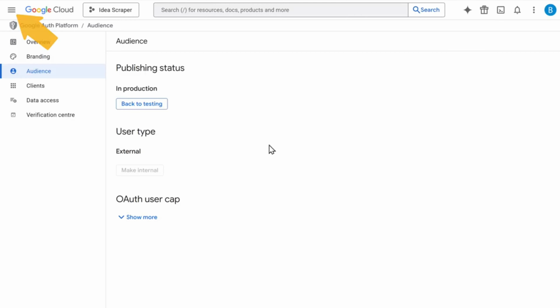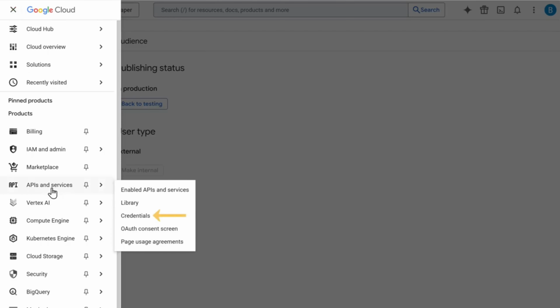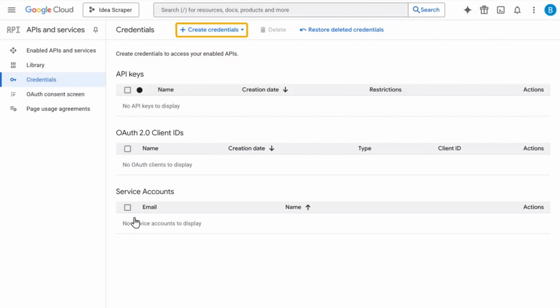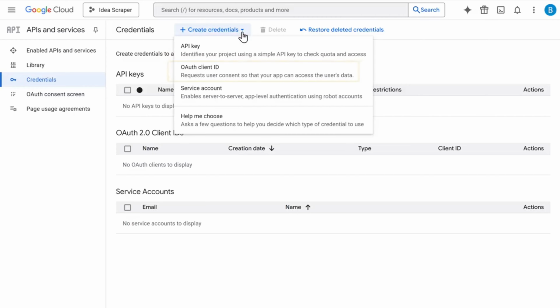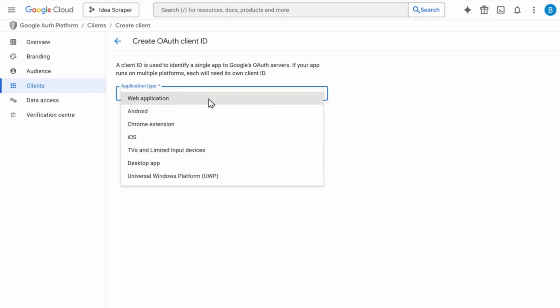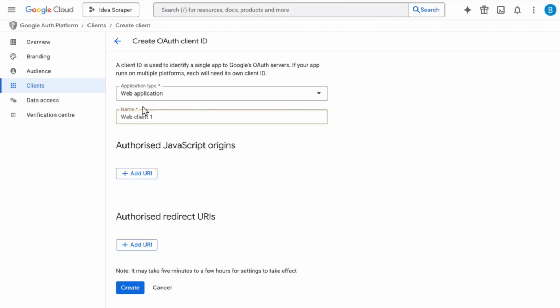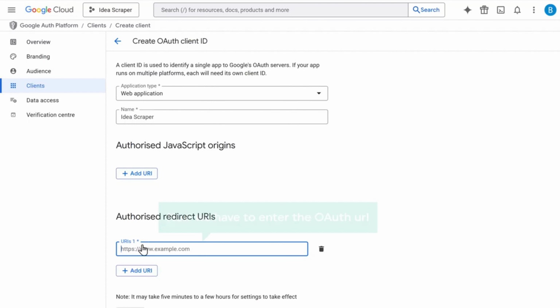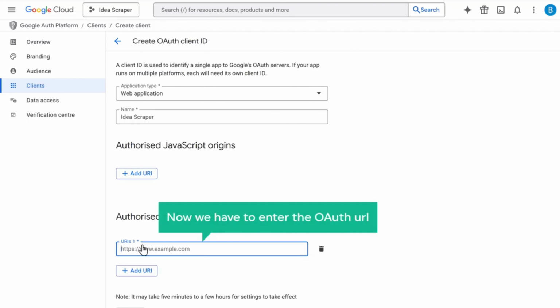and now on the left sidebar go to credentials, click create credentials and select OAuth client ID for application type, choose web application and give it a name. I am going to enter ID scraper again. And now we have to enter the redirect URL here.